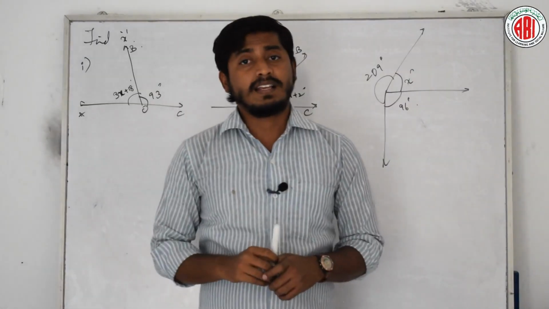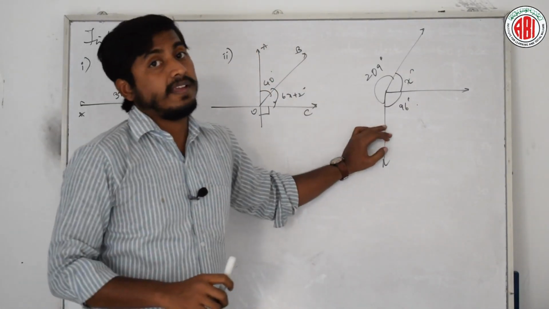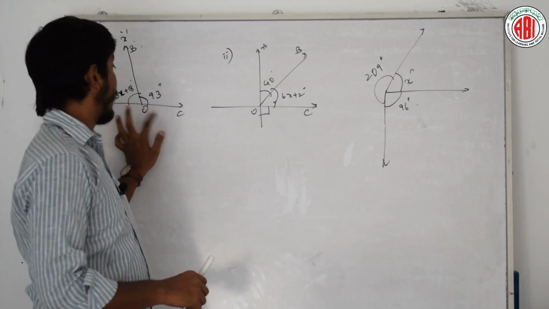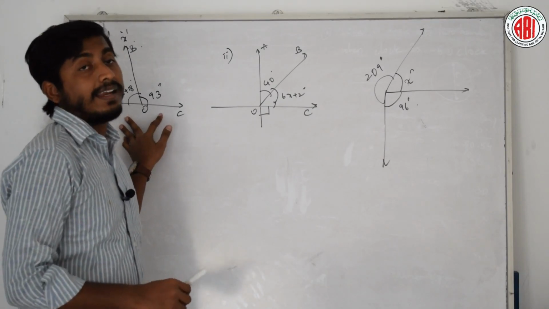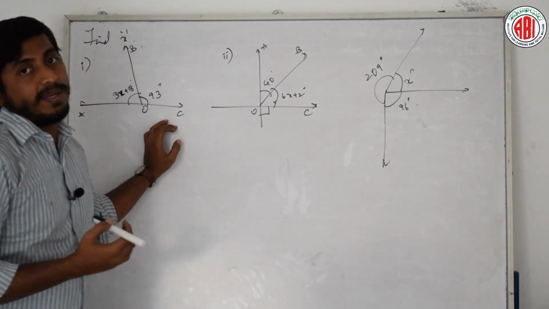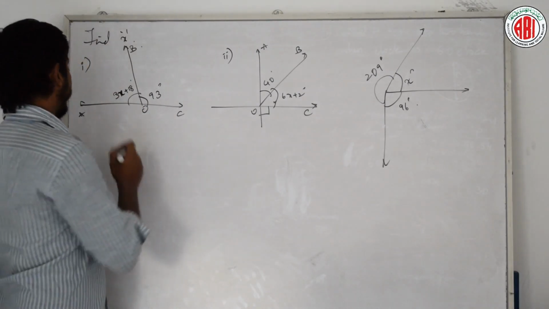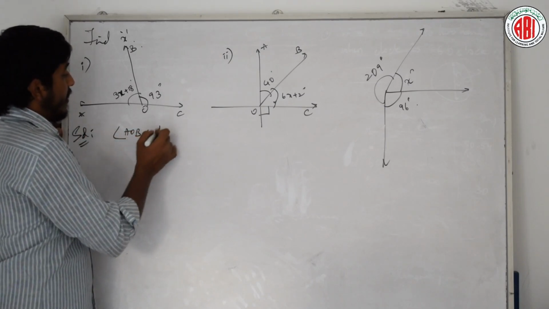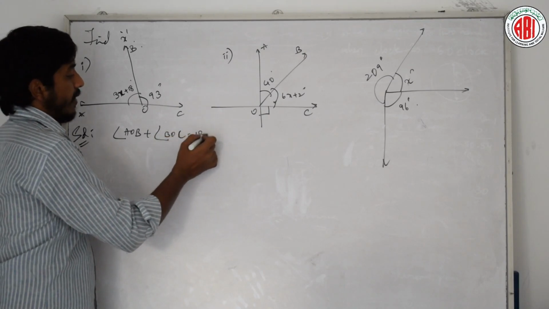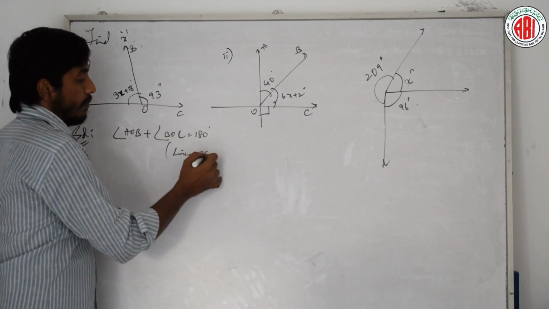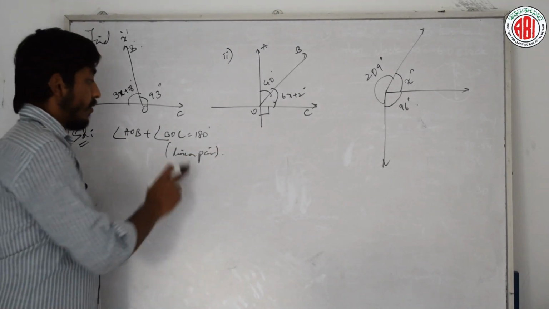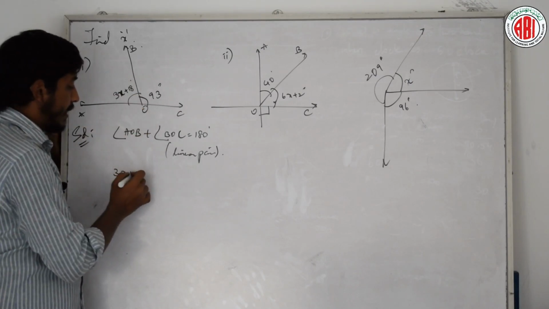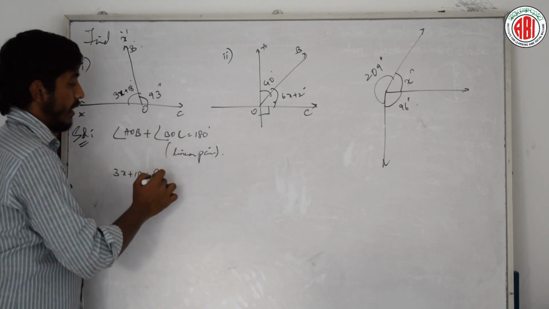Let's do. See here, in this question, he is asking us to find the value of x. How do we find it? Here, the sum of these two angles is, what is it? That is 180, because this is a linear pair. This is a straight angle. How do we do here? Here, angle AOB plus angle BOC is equal to 180. Don't forget to write the reason in the bracket. Okay? You have to give the reason. Don't just write whatever you want. Okay? What is AOB? 3x plus 18. What is BOC? 93.